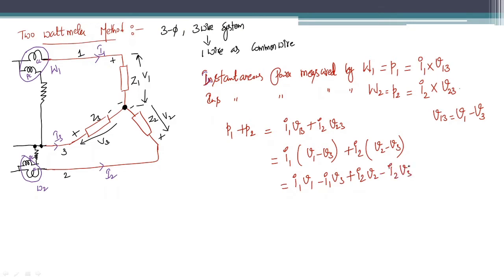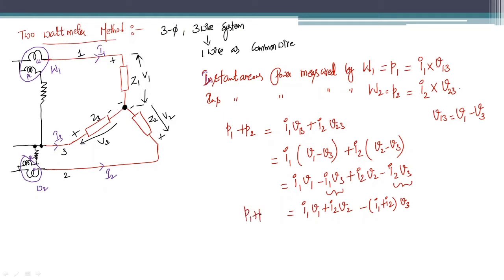Now from these terms, taking V3 as common and writing these two terms separately, I1 V1 plus I2 V2 minus I1 plus I2 into V3